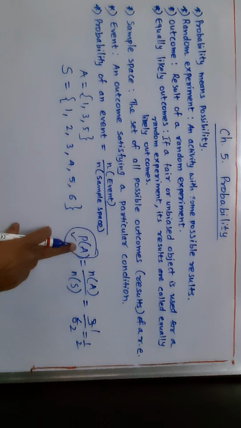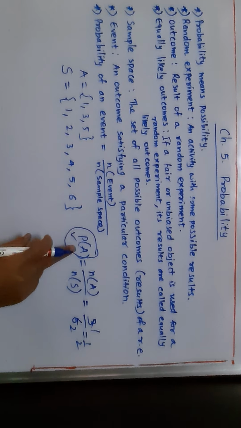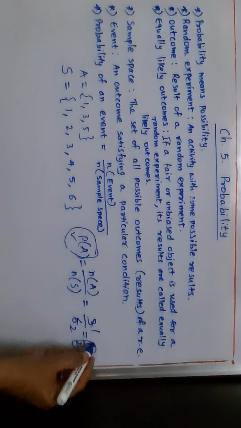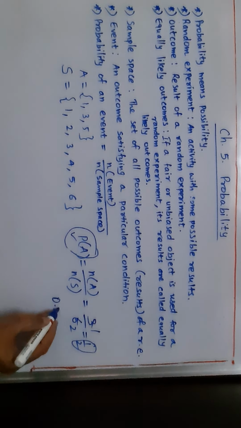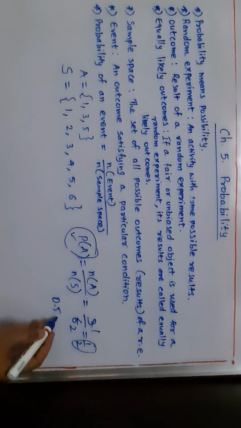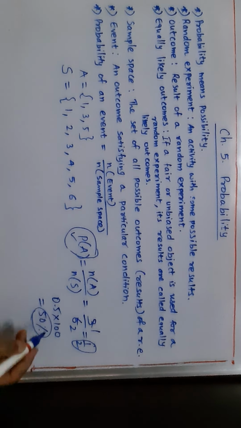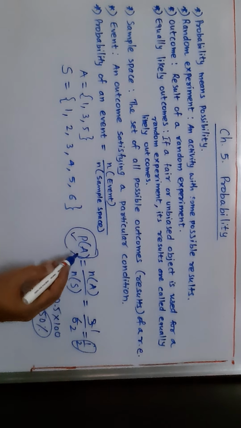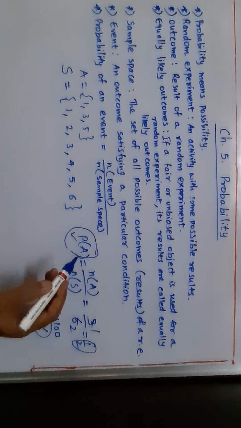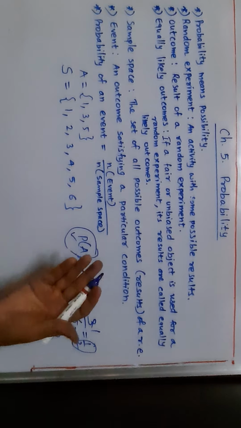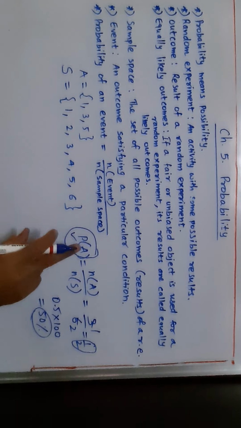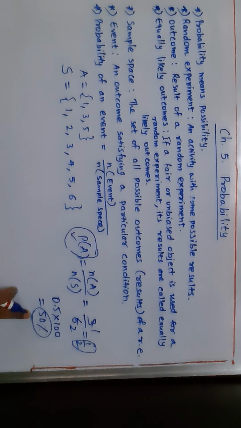So the probability of the event A, which event A? The event A is the event of an odd number occurring on the upper surface of the die. The probability of that event is half. Half means 0.5. And if you want to express this as a percentage, multiply it by 100. So 0.5 into 100 is 50%. So the probability of event A, that the number on the upper surface of the die is an odd number, is 50%, or as a fraction, 0.5.